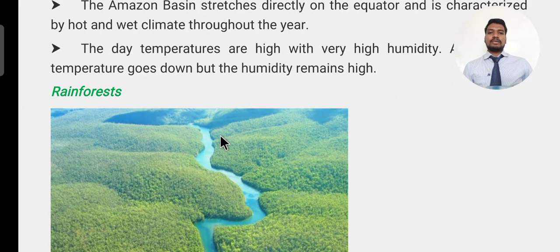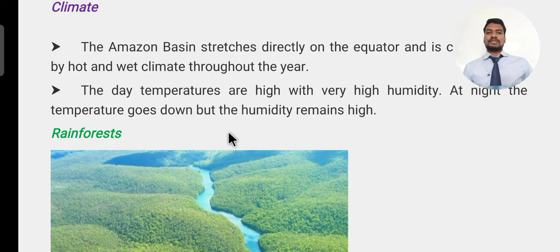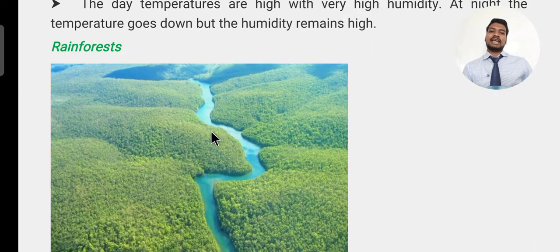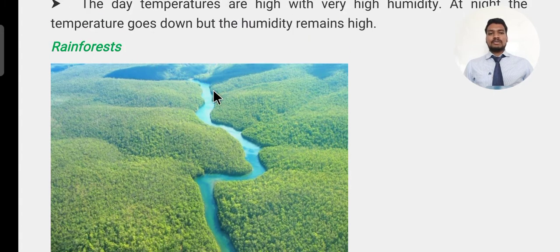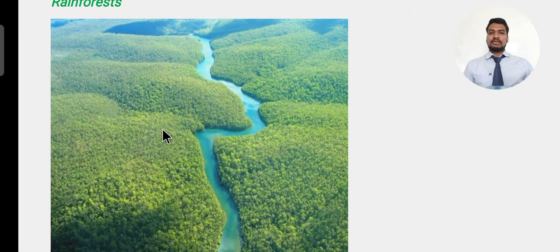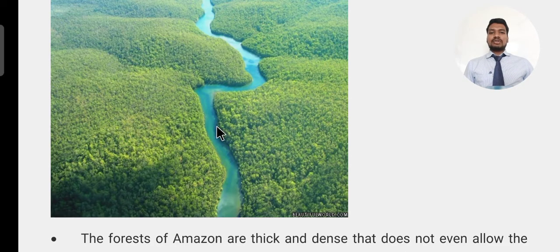Next it's about the rainforest. In this Amazon forest we will be discussing the rainforest, the Amazon basin. This forest got its name from the Amazon river. It's called the Amazon rainforest because it receives a lot of rainfall. We'll discuss this Amazon rainforest.